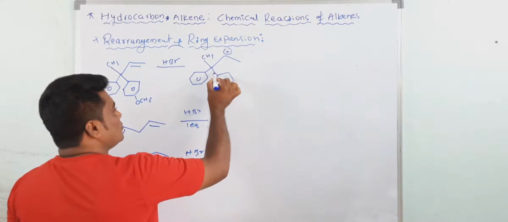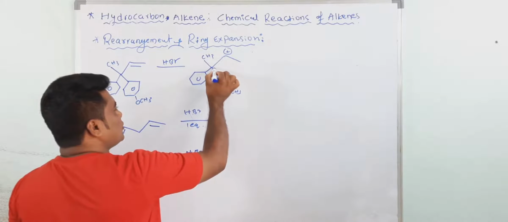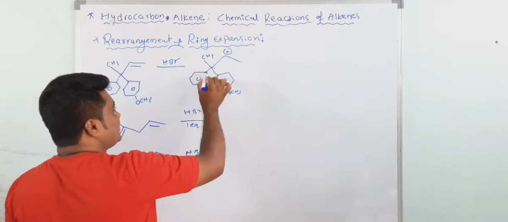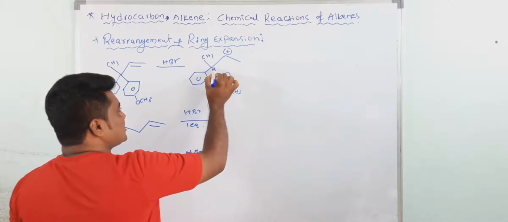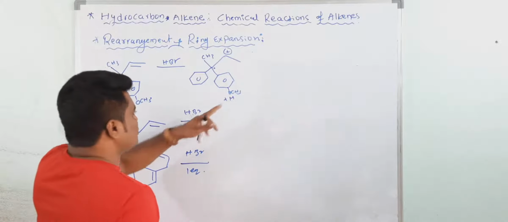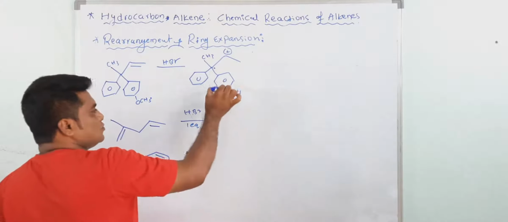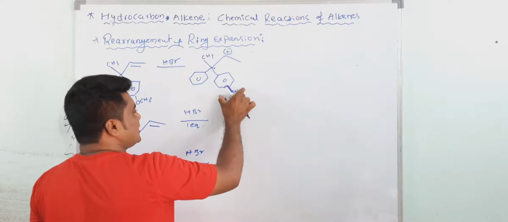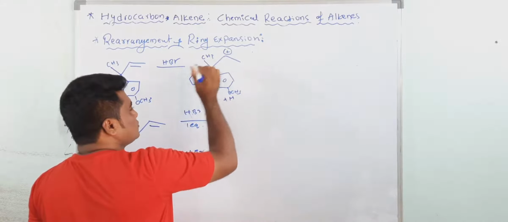So if you migrate this one, you will get the positive charge here, but this is stabilized by resonance. And if the other phenyl group migrates, this carbocation is stabilized by the plus M effect. See here, OCH3 shows the plus M effect. So which is more stable? This one is more stable, when OCH3 with the phenyl group is present at this point, this carbocation is more stable.